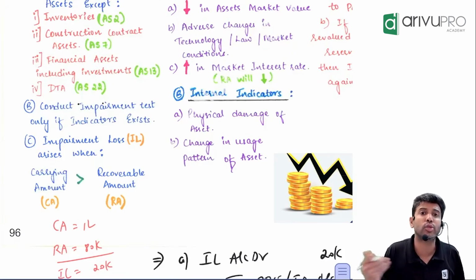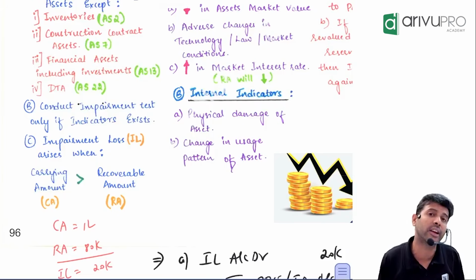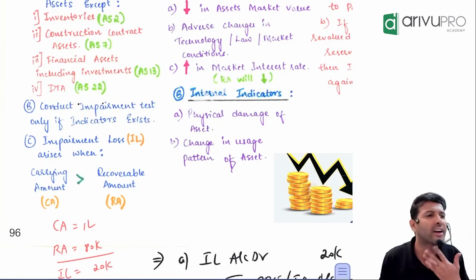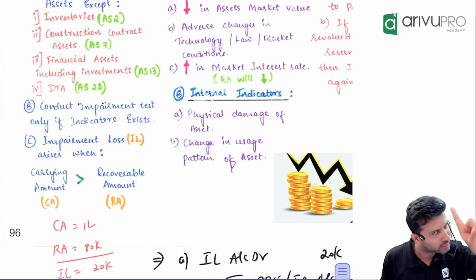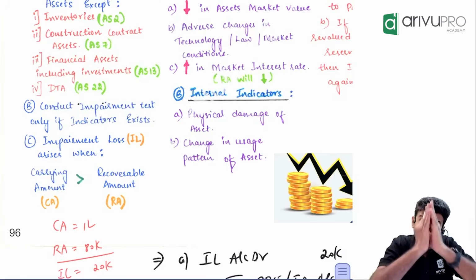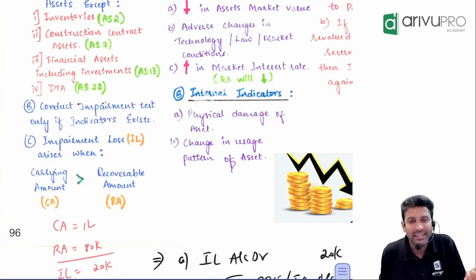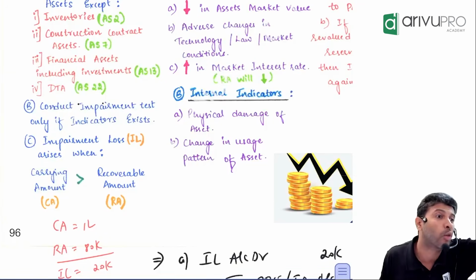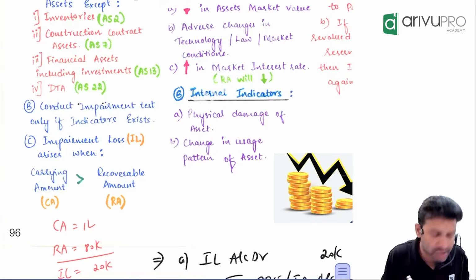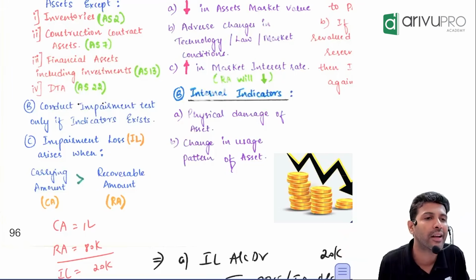Or if you have changed the usage pattern of the asset. In my case, earlier I used to use this iPad for easily 8 to 9 hours because I used to take double batches. Now it is not permitted; now only 4 hours, as I take only one batch. Rest all the batches our Akhilesh sir is taking. So if I'm taking only one batch, I'm using this asset only for 4 hours. If there is any change in the usage pattern of the asset, if I have reduced the usage of the asset, that could also be taken as an impairment indicator.